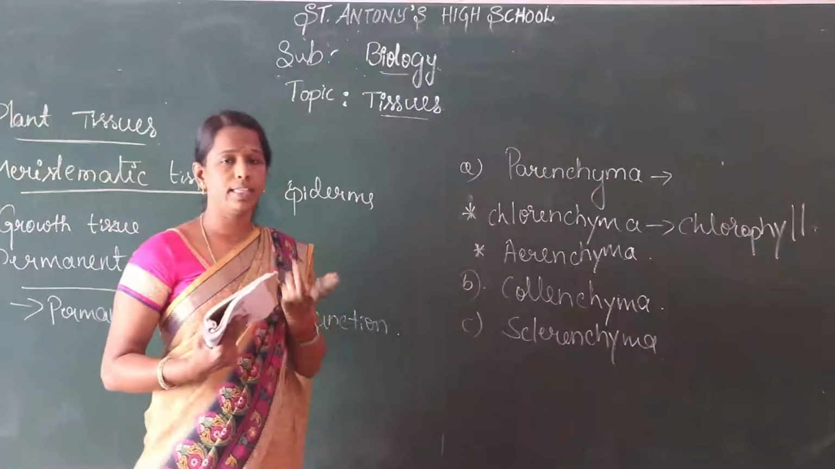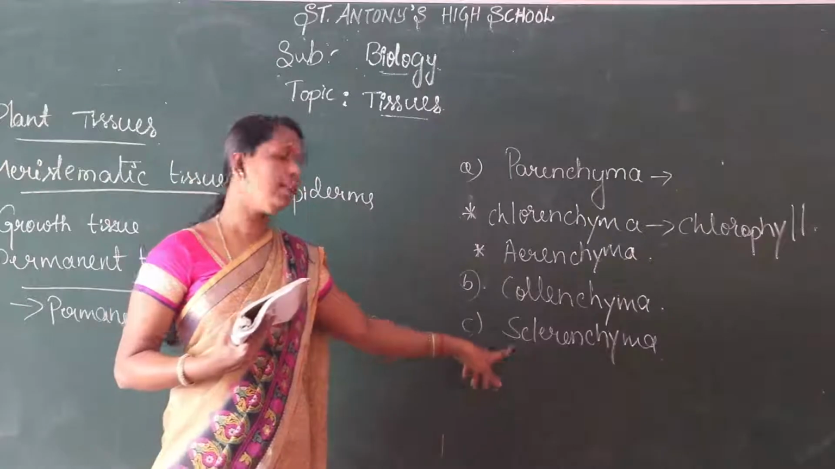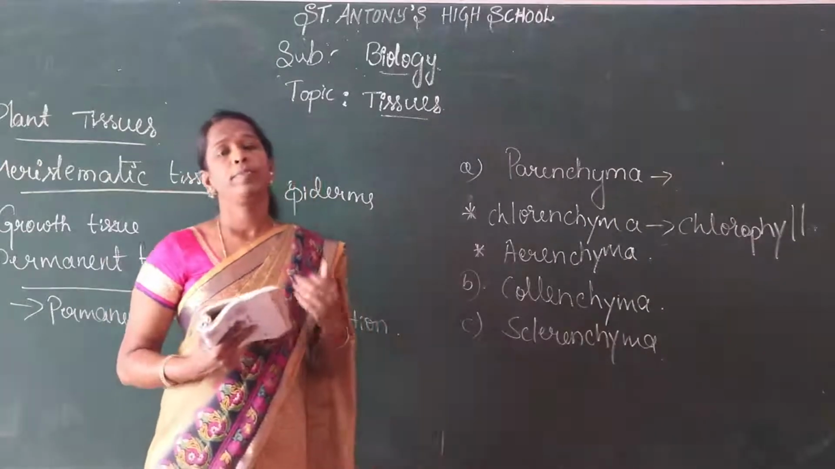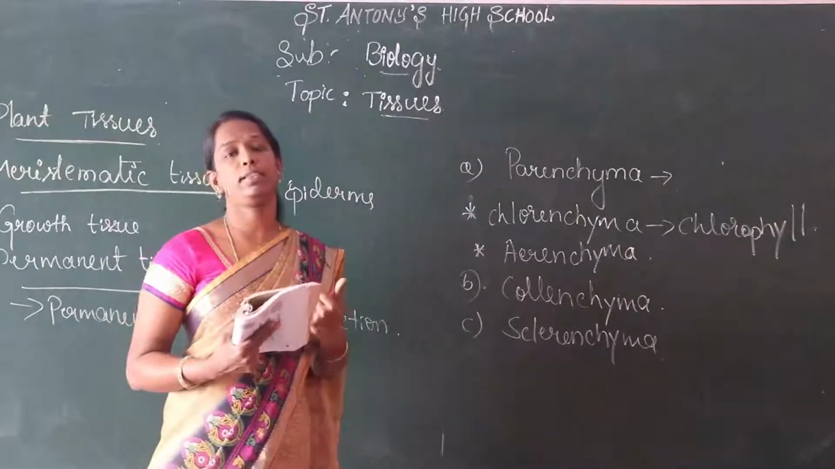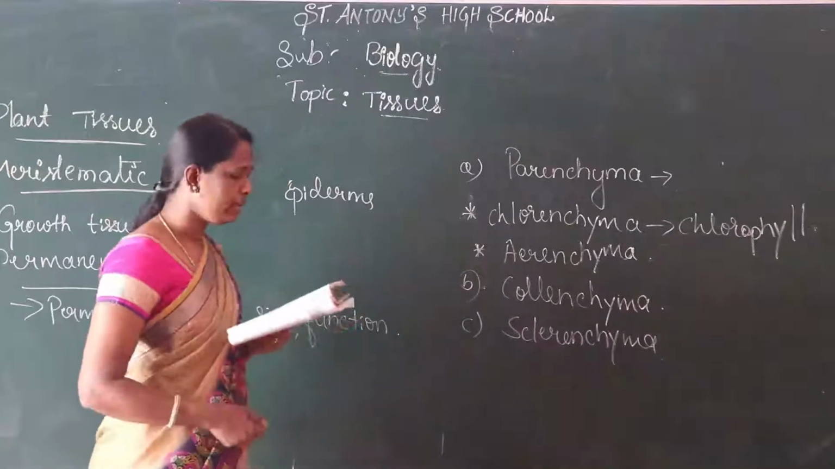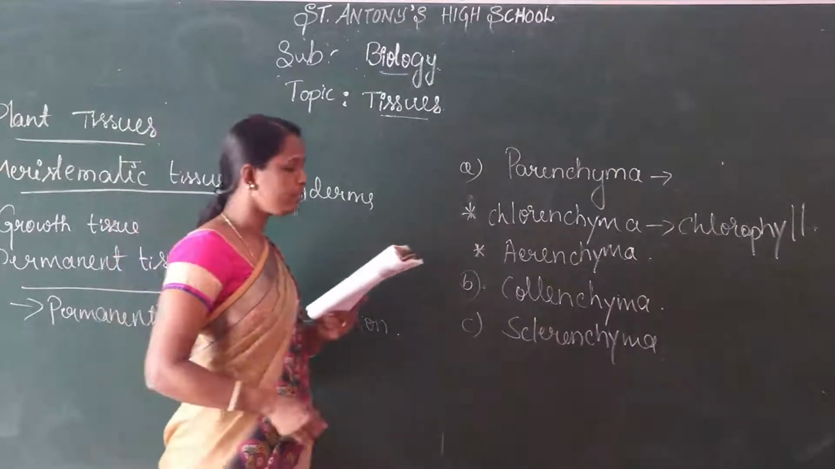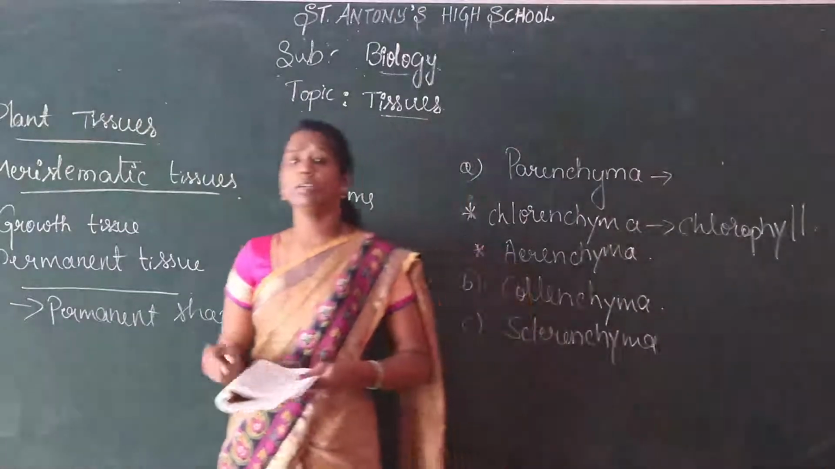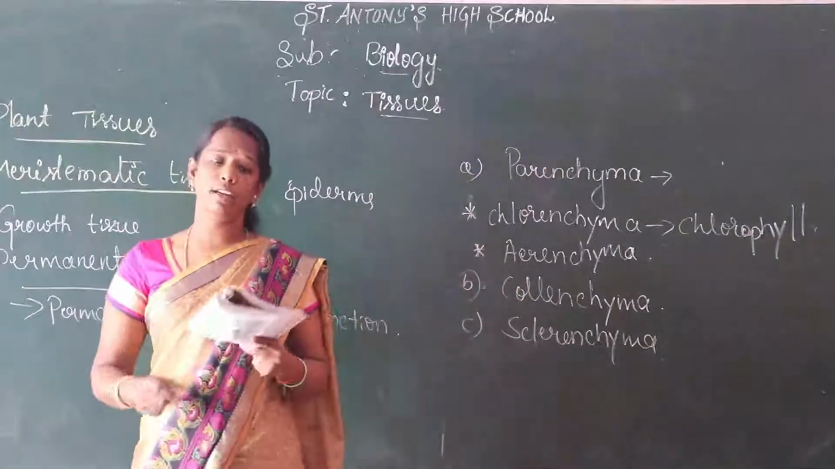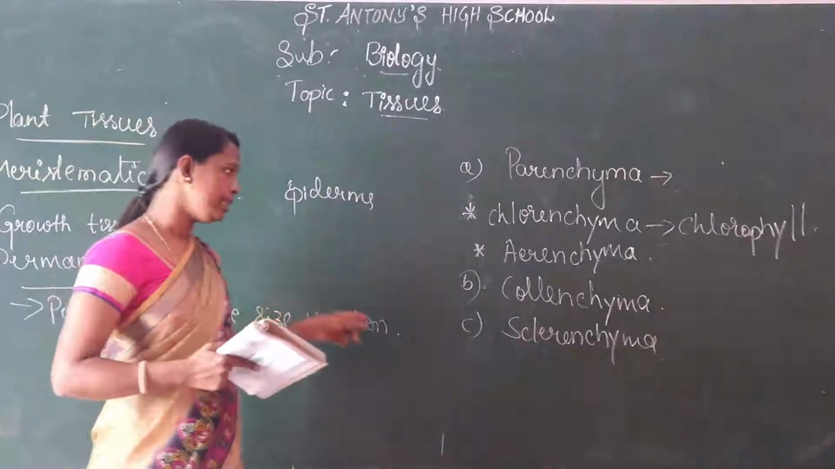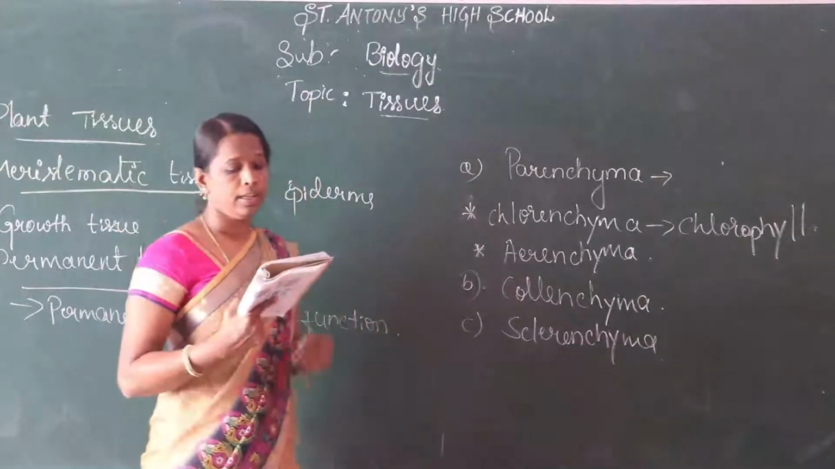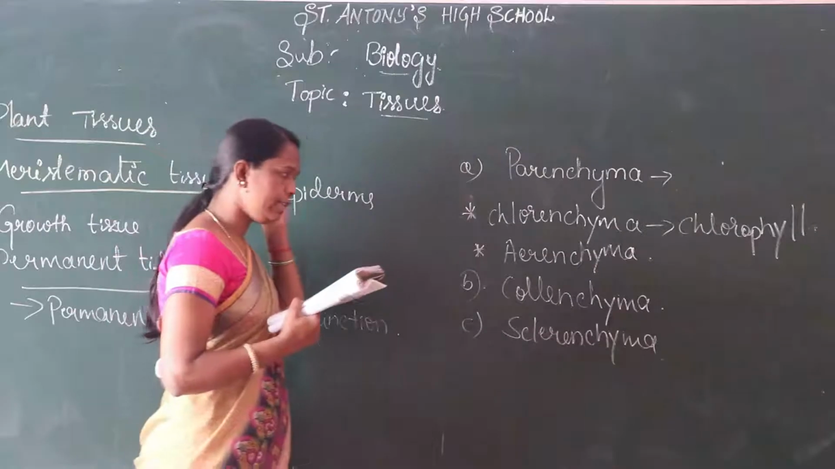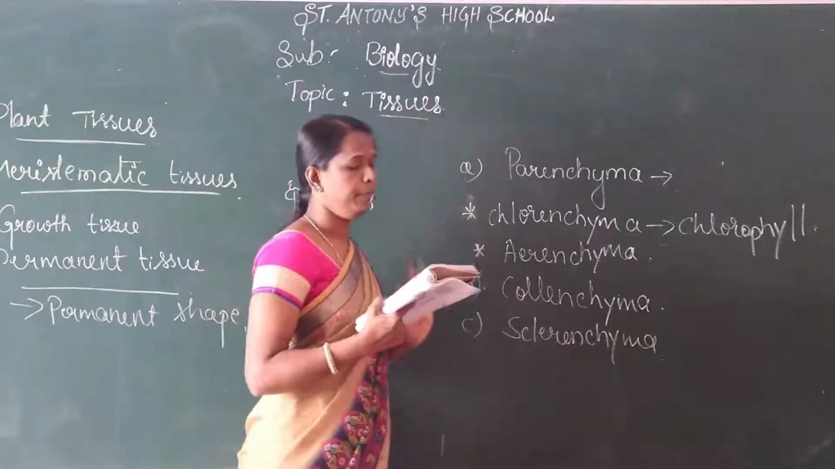The coconut husk, that is made up of sclerenchyma. Usually it gives hardness and stiffness to the plant. When you take other parts also, the tissue that gives hardness and stiffness to the part is called sclerenchyma. Sclerenchyma is a hard tissue.